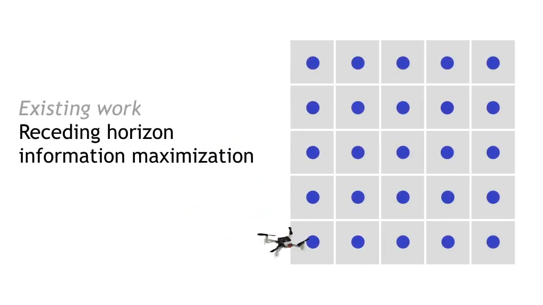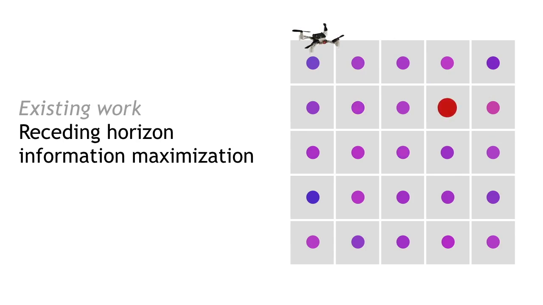Currently, the state-of-the-art for this type of problem is information maximization, which collects measurements in the most promising locations following a receding horizon. We compare AdaSearch to a version of information maximization tailored to radiation detection. The first trajectory it might take would look something like this. As our belief about the distribution of radiation changes, the algorithm automatically replans to visit regions with high uncertainty. Eventually, the algorithm will converge to find the source with high confidence.